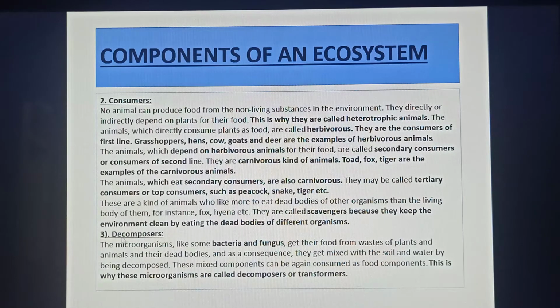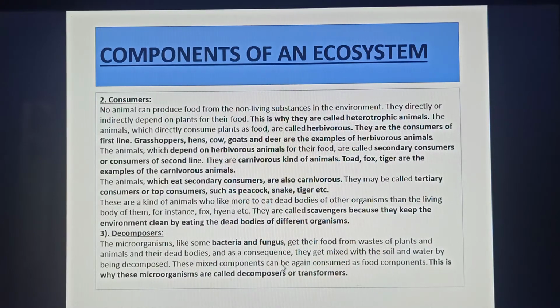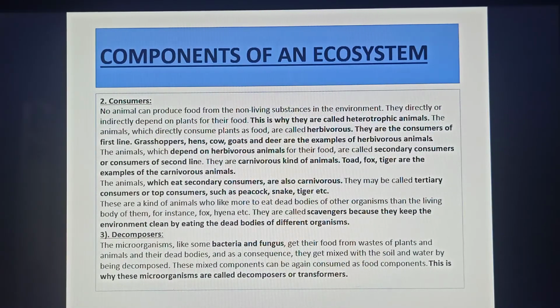Then the last topic, the last component of an ecosystem, is the decomposer. Microorganisms like some bacteria and fungi get their food from the waste of plants and animals and their dead bodies, and as a consequence they get mixed with the soil and water by being decomposed. These mixed components can be consumed again as food components. This is why these microorganisms, bacteria and fungi, are called decomposers or transformers.